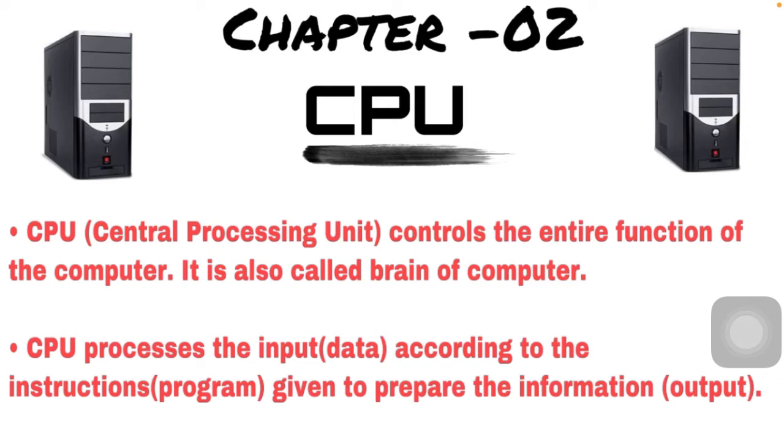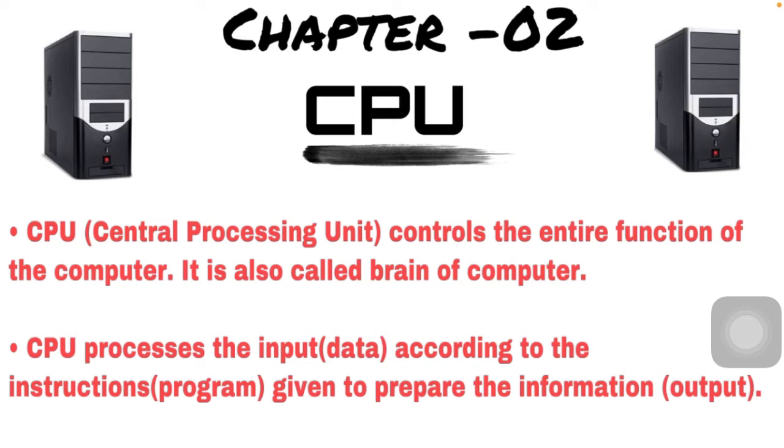Again, I tell you, CPU stands for Central Processing Unit. Why is it called the Central Processing Unit? Because in the working method of a computer, the CPU is present at the center. The functions of a computer depend on the IPU cycle.